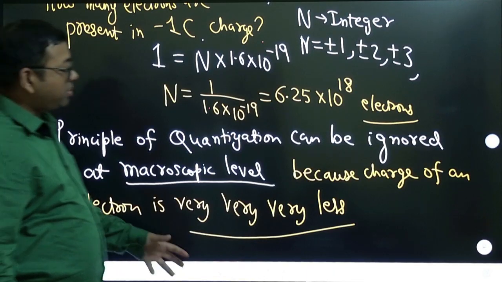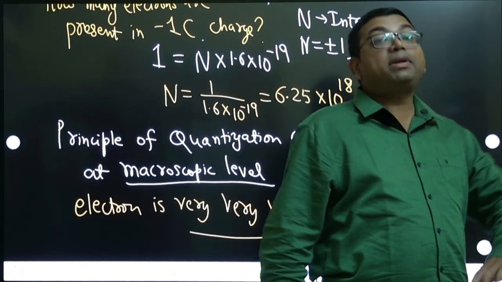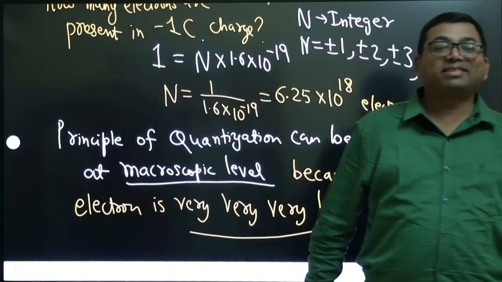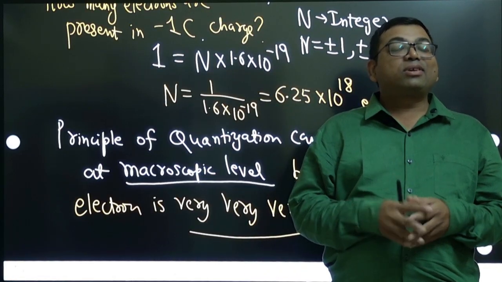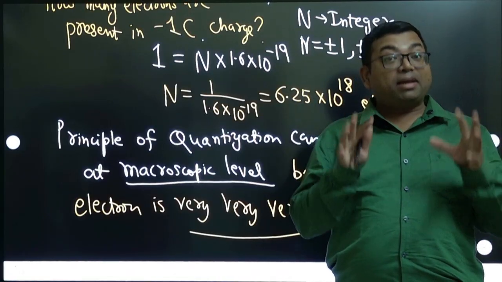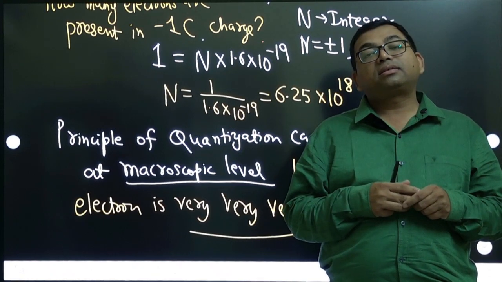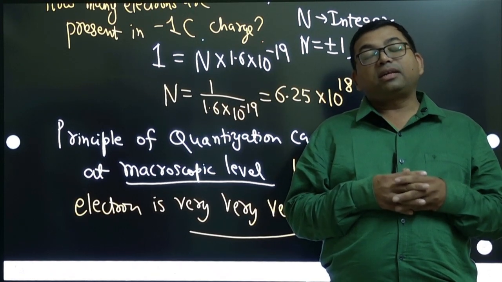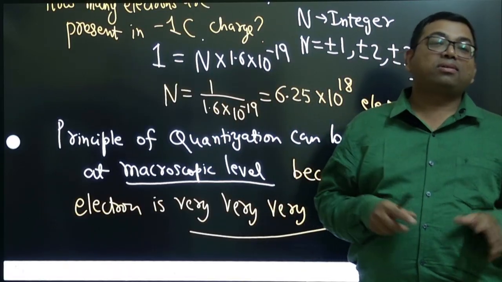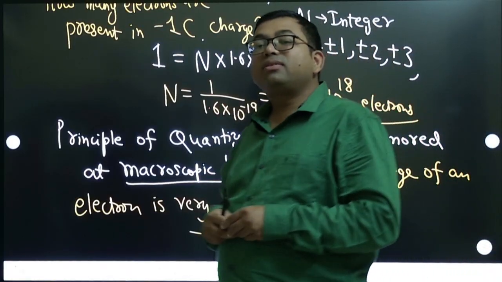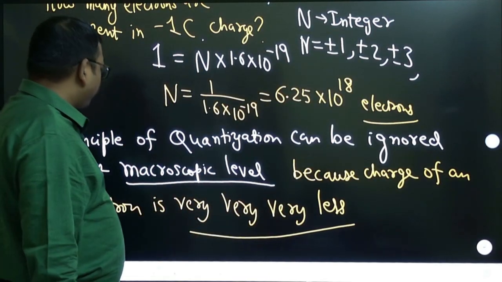So it will not make much difference if you transfer 2 electrons, or even if you transfer a billion electrons, because a billion electrons means 10 to the power 9. Even 10 power minus 19 multiplied with a billion is still around 10 to the power minus 10 coulomb, which doesn't mean anything, it is so small. So that is why you can ignore this principle at the macroscopic level.